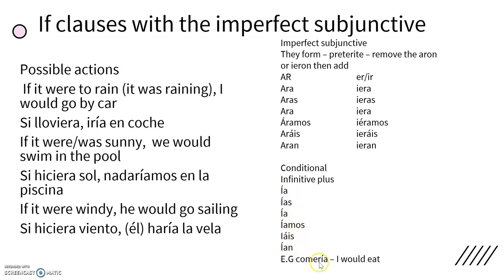Again, as in the simple future, the mistake people make is that they take the ER, AR, and IR off and then add the endings. But for this one, you need to make sure you leave it on. If you take it off, it then becomes imperfect tense for ER and IR verbs. So you need to be careful with that one. So for example, comer is our infinitive, and then we'd add ía on the end, to become I would eat.